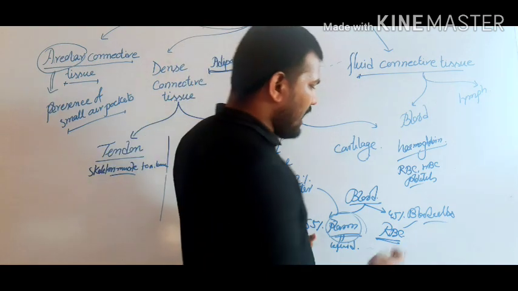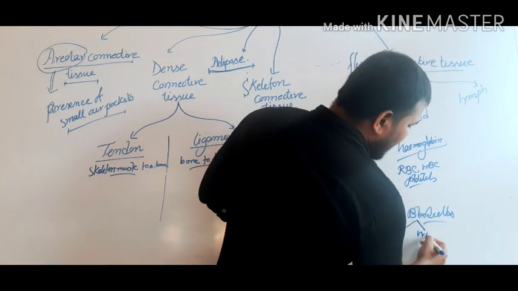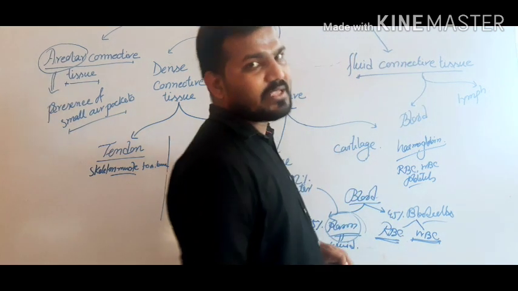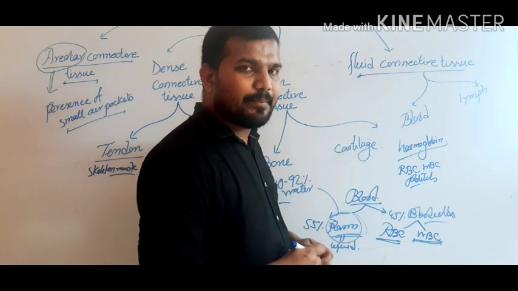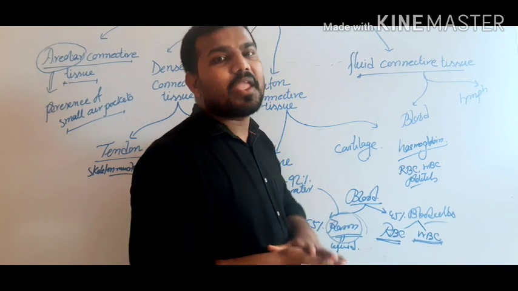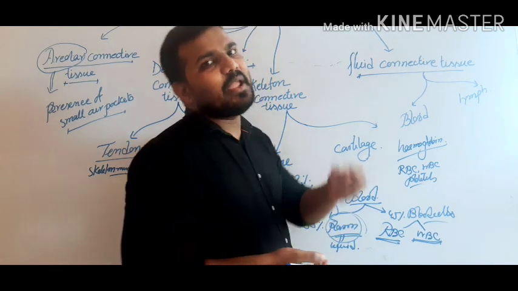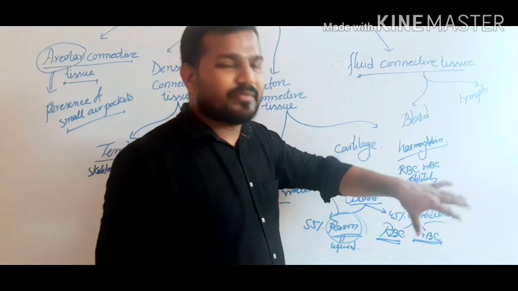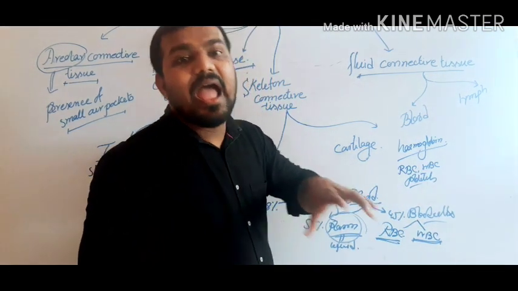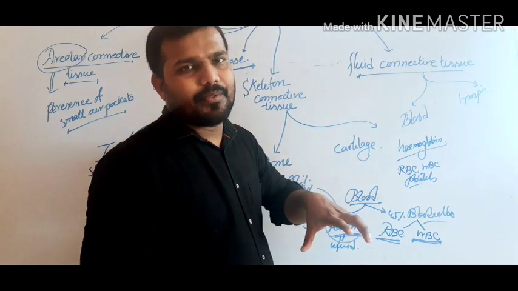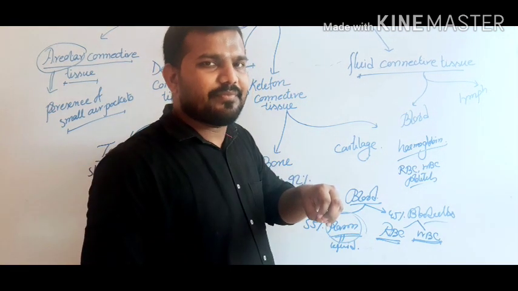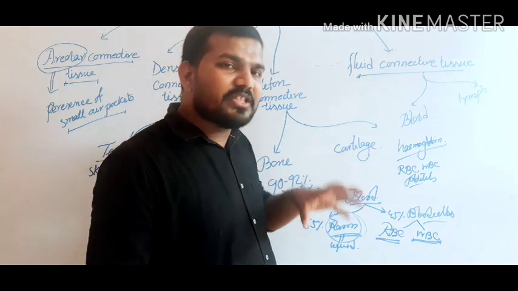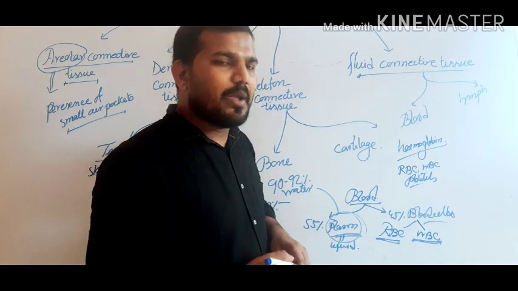The second one is WBC, a nucleus containing cell with an irregular, separate nucleus, which provides immunity. Generally, if any pathogen enters our body, the WBC will create antibodies at the presence of antigen and can destroy this pathogen, providing immunity.